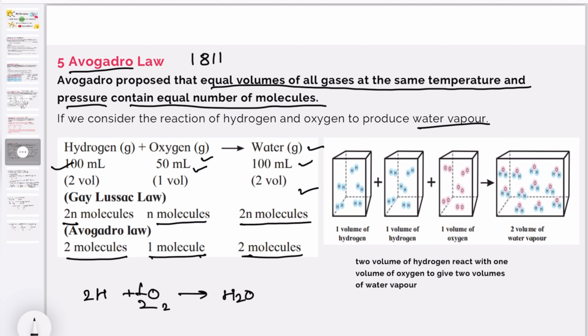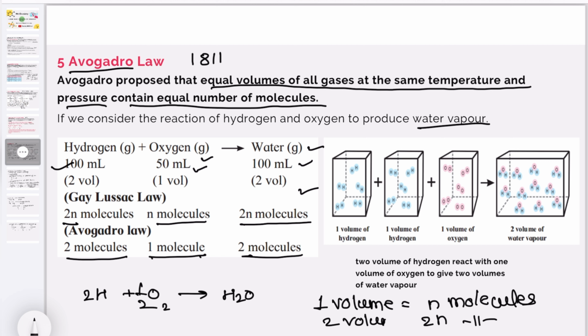According to Avogadro's law, if one volume contains n molecules, then 2n molecules means 2 volumes. Therefore, 2 molecules of hydrogen gas combine with 1 molecule of oxygen to give 2 molecules of water vapor.